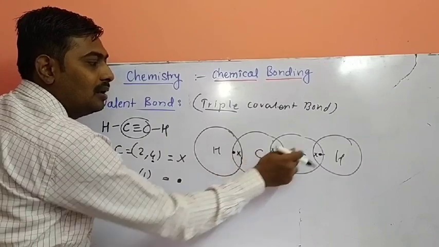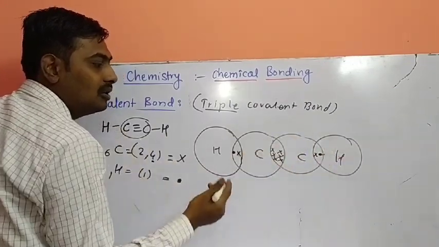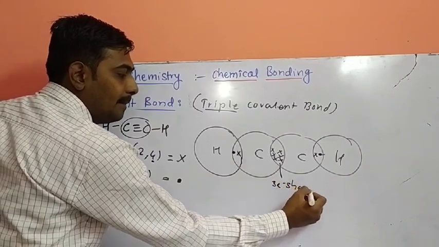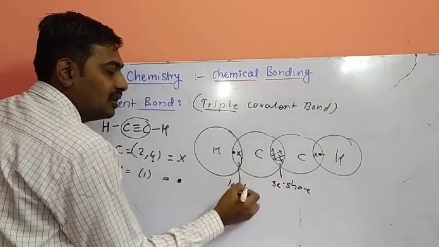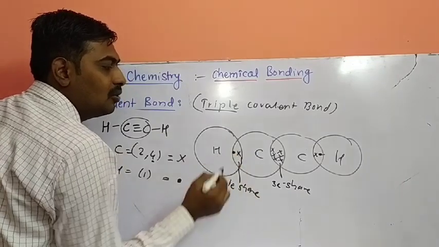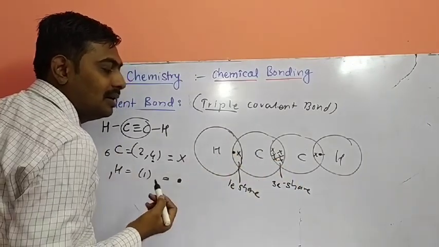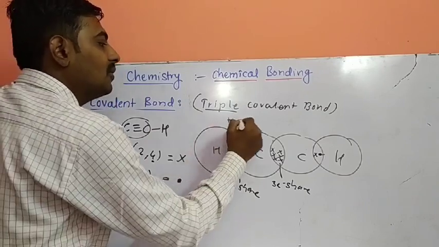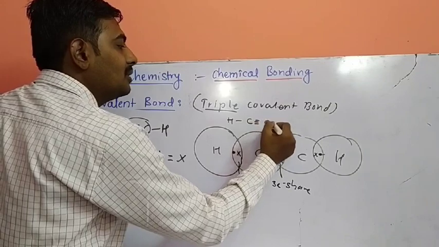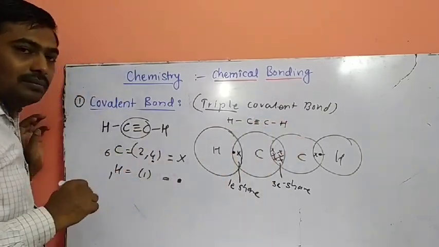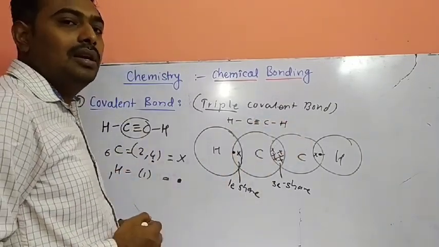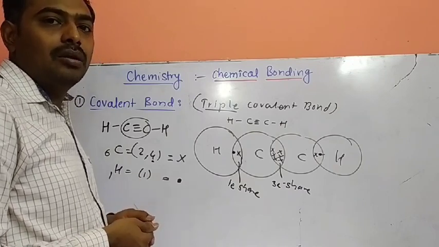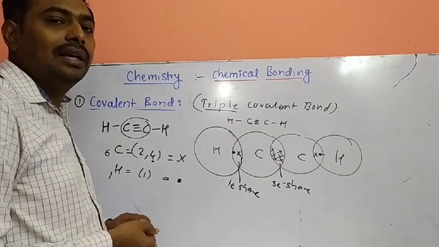So there is no lone pair in the carbon. In the hydrogen, all are bond pairs. So here 3 electrons are shared. Here 1 electron is shared. We may call it a single covalent bond, and here a triple covalent bond. In the molecule, how is the molecule formed? HC triple bond CH like this. So this is a single covalent bond, double covalent bond and triple covalent bond, formed by mutual sharing of electrons: 1 electron share, 2 electron share and 3 electron share.